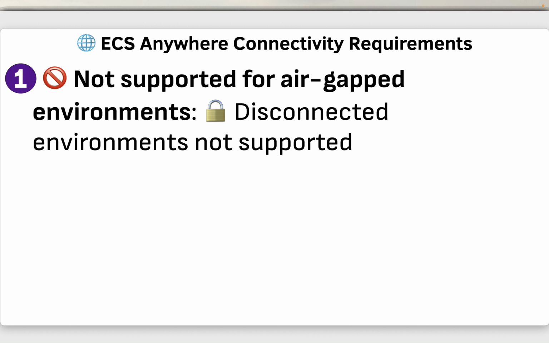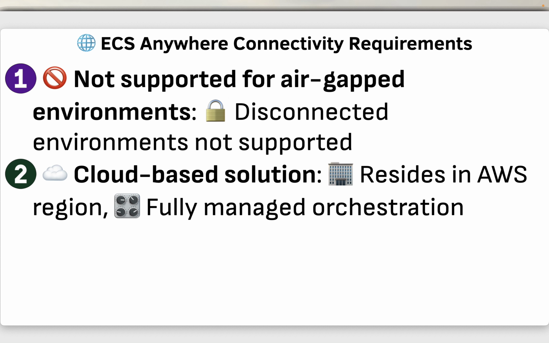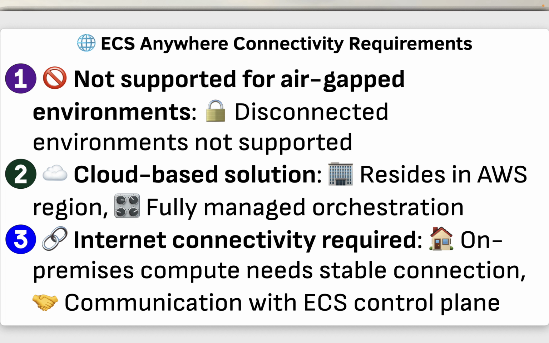So ECS Anywhere connectivity requirements. So one important thing, ECS Anywhere is not supported for air-gapped or disconnected environments, as these isolated setups are not supported by the service. So I will talk about why it's not supported. ECS is a cloud-based solution that resides in an AWS region, offering fully managed container orchestration capabilities. Because it's a cloud-based solution, internet connectivity is required for ECS Anywhere to function properly. On-premises compute resources need a stable internet connection to communicate with the ECS control plane, which is located in an AWS region.